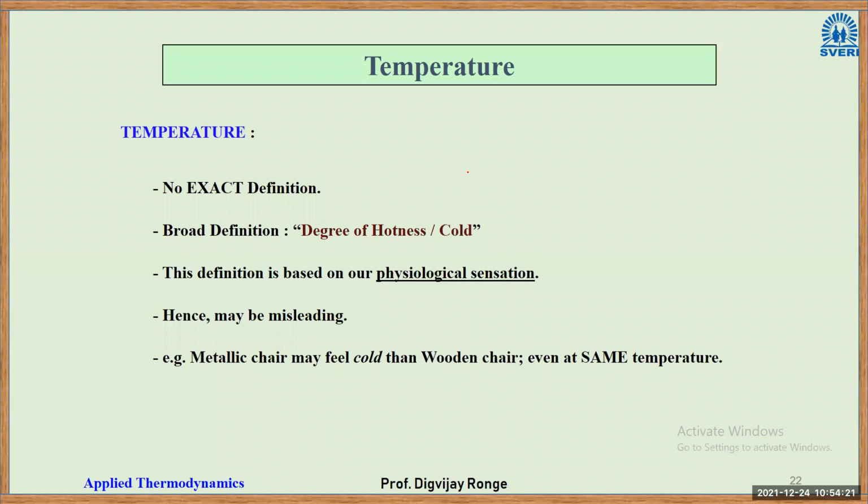Metal has higher thermal conductivity, so the heat transfer will be more. Wood and plastic have very low thermal conductivity, so the heat transfer will be less. So thermal conductivity decides the rate of heat transfer. In case of metal, heat transfer is more. That is why you feel it as cool. In case of non-metal, thermal conductivity is less. That is why heat transfer is lower, and you feel it is hotter than metal. So this is very confusing.